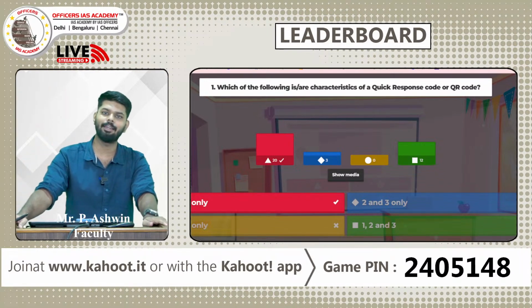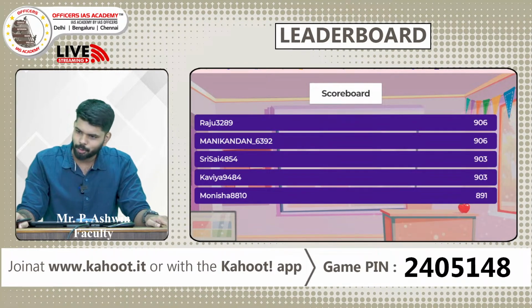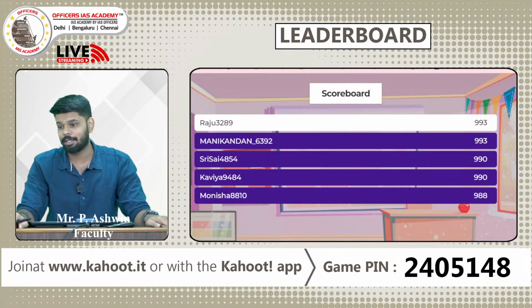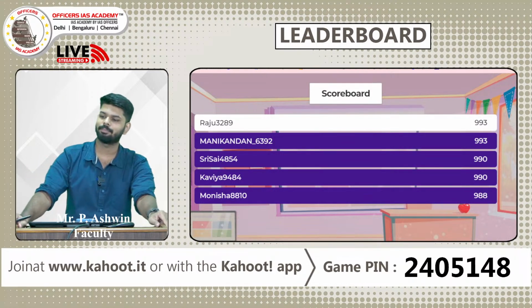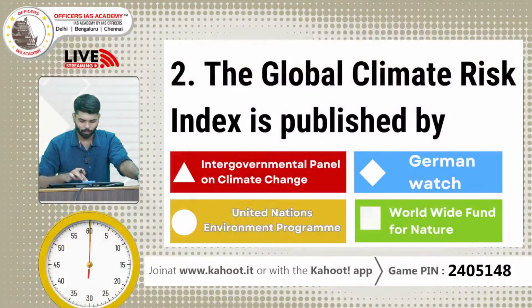So let us look at the latest board. Raju 3289 is leading with 993 and is tied with Manikandan, followed by Sri Sai, Kavya and Monisha. Right? So now let us go to the second question of today's quiz.